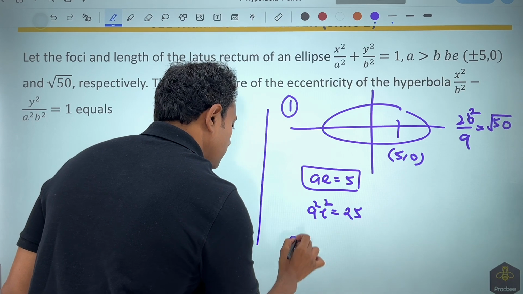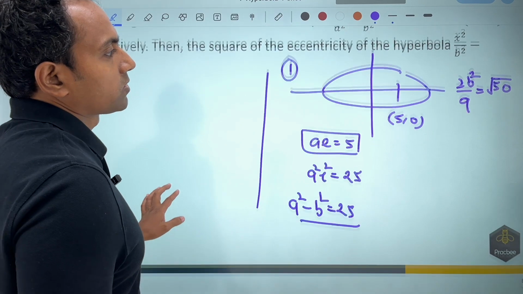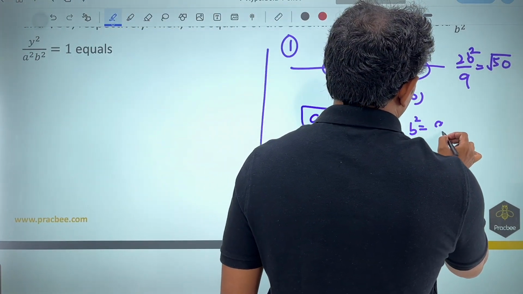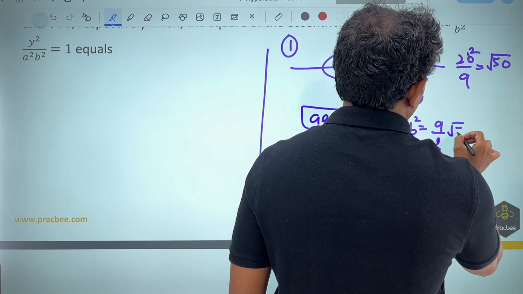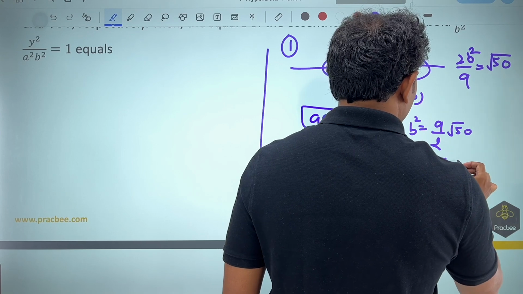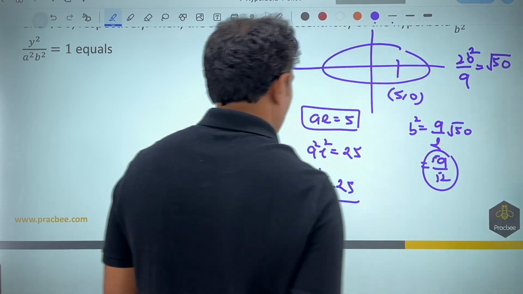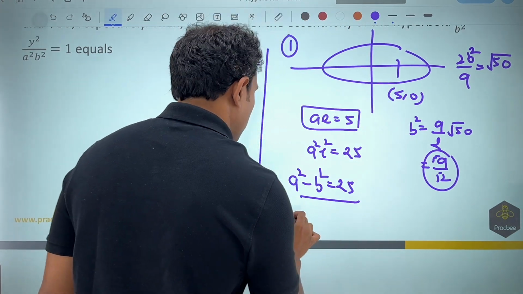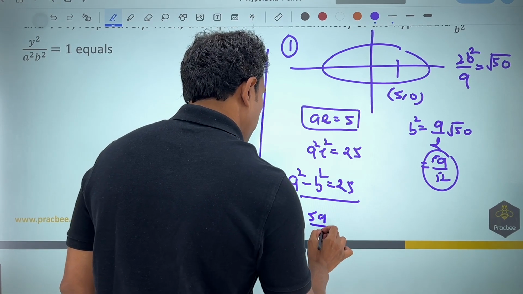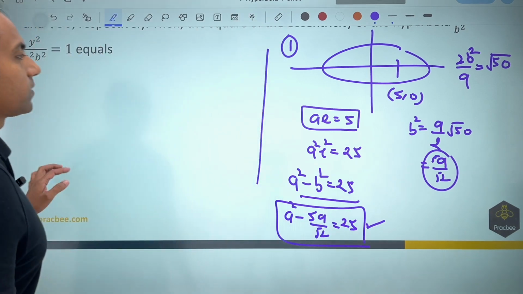In case of an ellipse, it is a² minus b² is equal to 25. Now here you can see that b² value you can put as a/2 times √50, so this can be written as a. This is nothing but √2 into 5, so 5a by √2. If I substitute this value of b², this is a² minus 5a by √2 is equal to 25. So solving this, you can get the value of a.